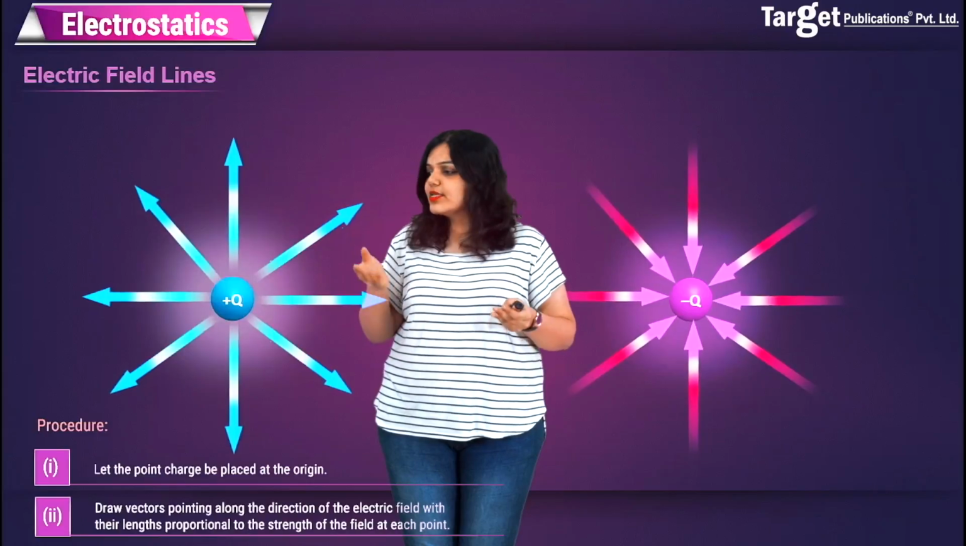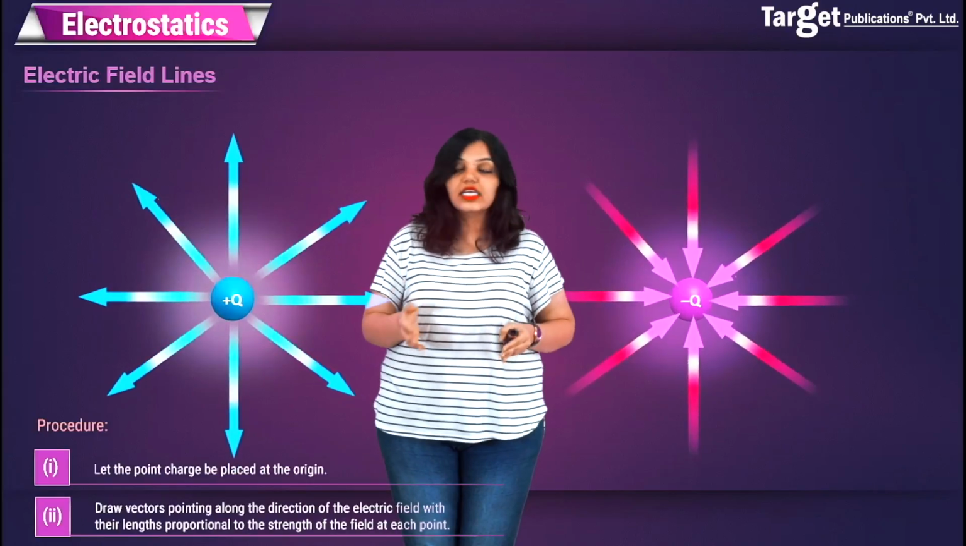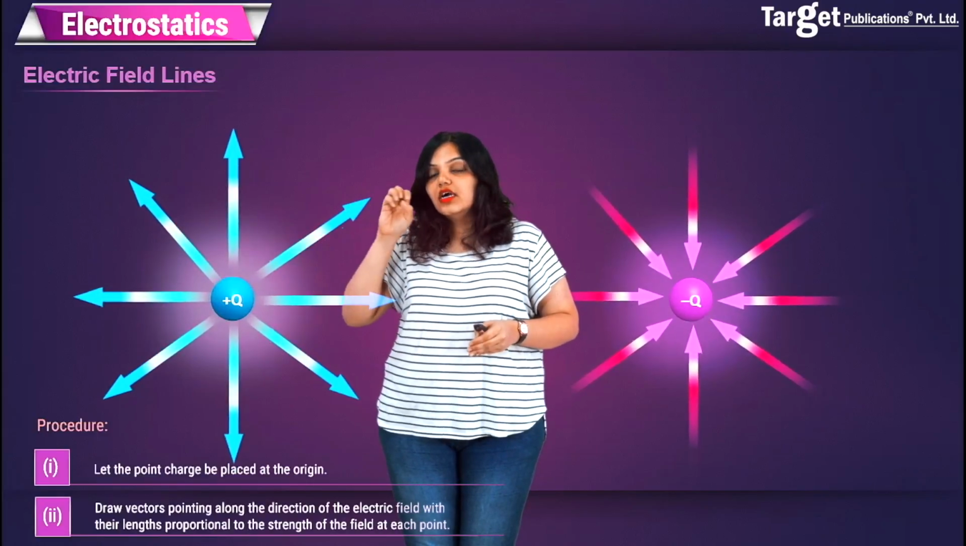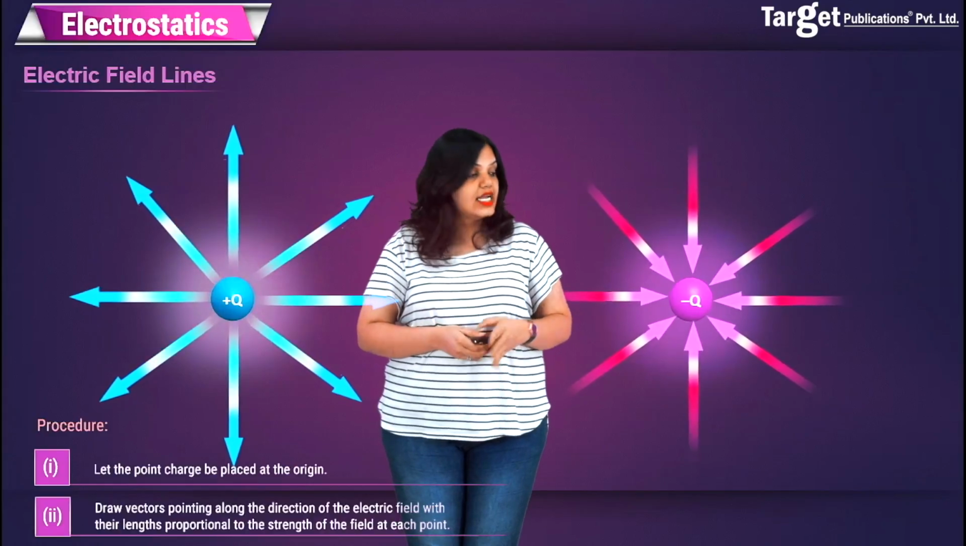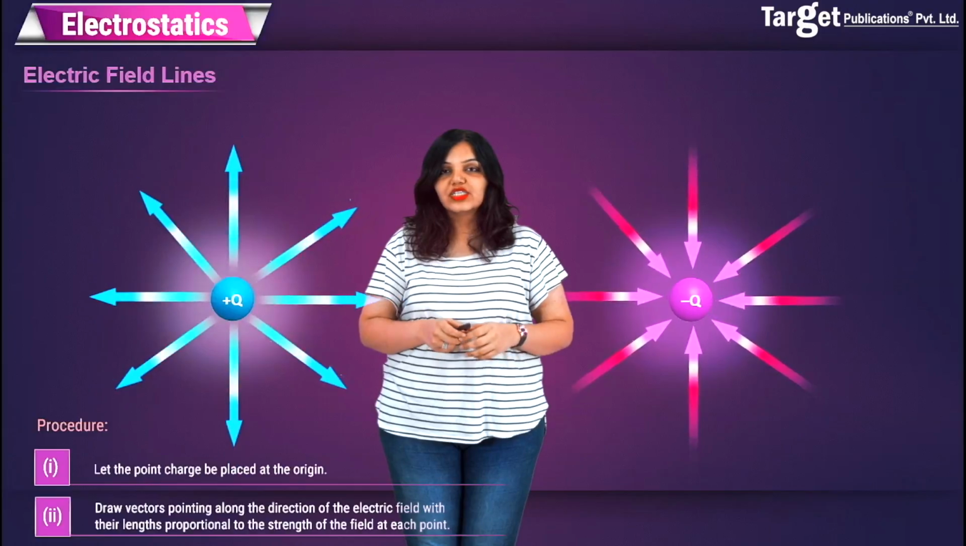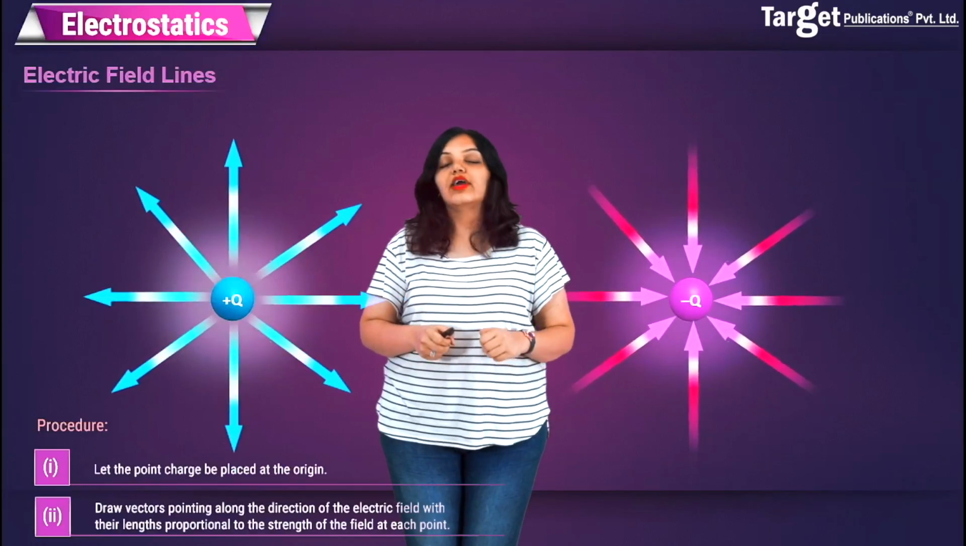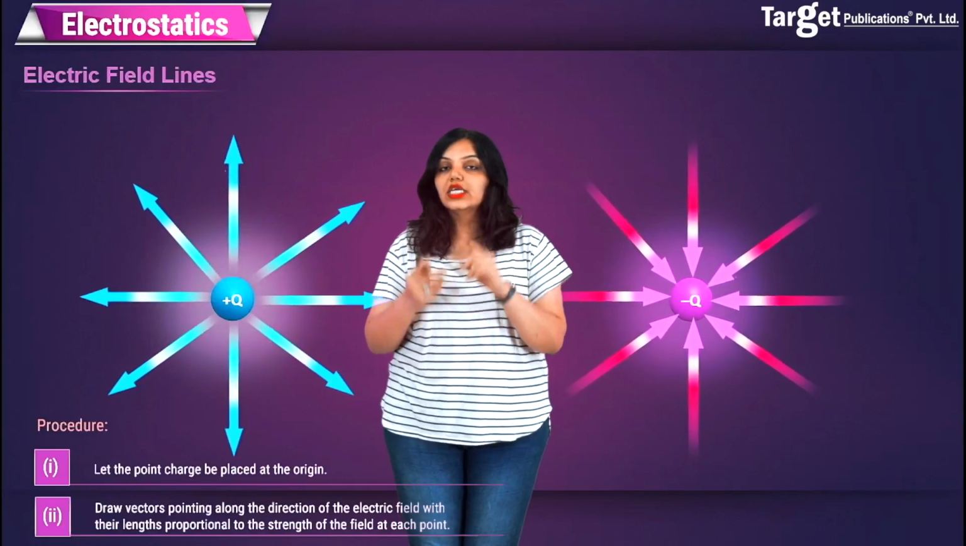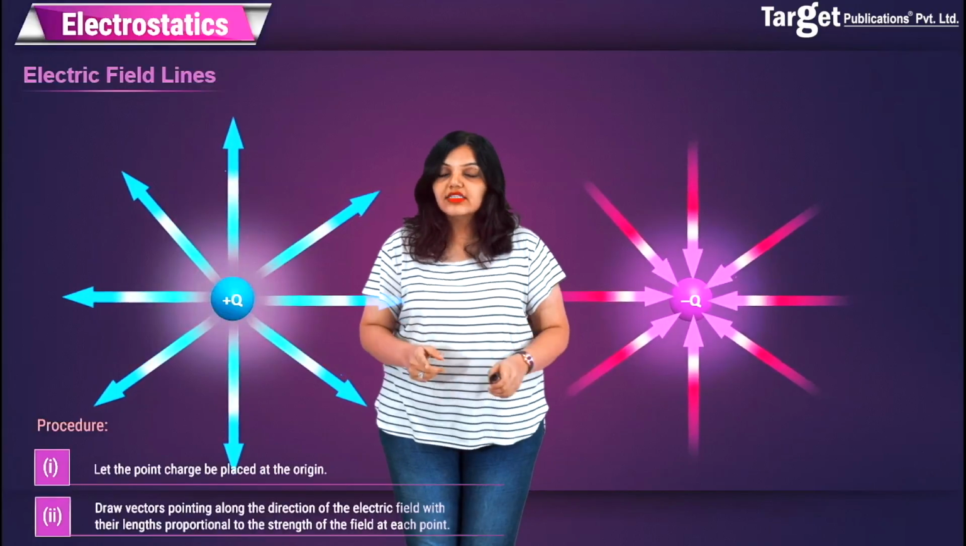So as always, you can see that the direction is still clearly seen. In case of the positive charge, the arrows are pointing outwards, and in case of the negative charge, the arrows are pointing inward. But the most important question is, can I still tell whether the electric field is strong or weak just by looking at this diagram? The answer is yes.